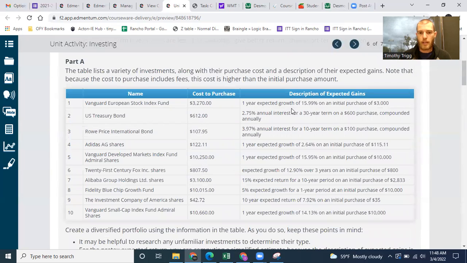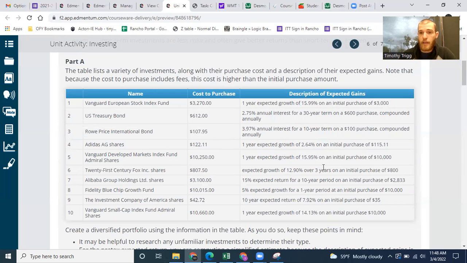You could see when I look at these percentages, some of these give really high percentage returns, right? Look at this very first one, 15.99%. We should have picked that one, because look how good that return is. Other ones give you not so great returns, like the one we picked for Adidas, only 2.64%. That's why it ended up being not a positive investment. Look at the Vanguard market index here, 15.95%. So you could see some of these are better investments than others.